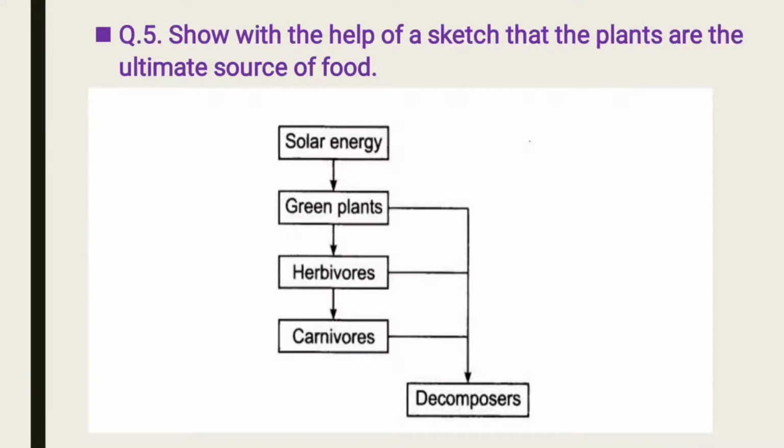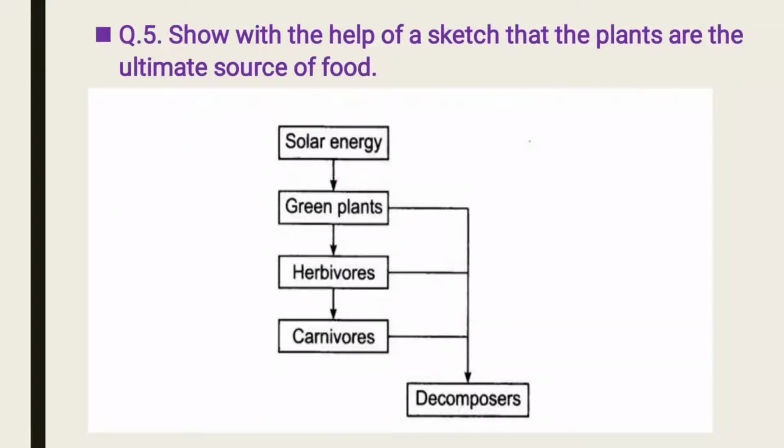Now question number 5. With the help of a sketch, show that plants are the ultimate source of food. Plants are the ultimate source of food. It means that directly or indirectly all living things depend on the green plants only. So first, green plants are autotrophs. It means they make their food by themselves. Now green plants use solar energy and make their food by themselves.